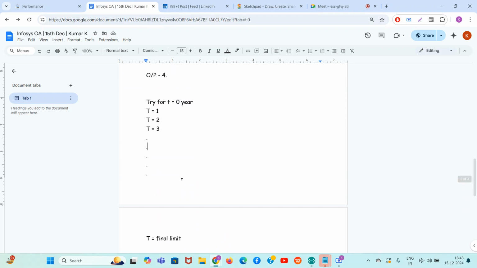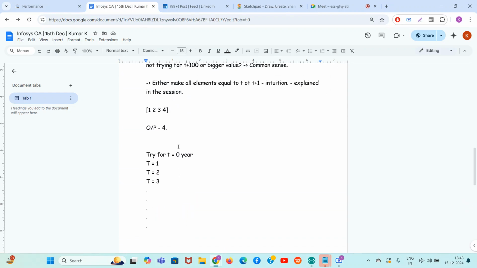Like, let me show it to you. What can be the final limit? Let's take the example 1, 2, 3, 4, 5. Okay. So total need is what, guys? 10, right? So ignore the even years, only use odd years, guys. So odd years is the max limit.